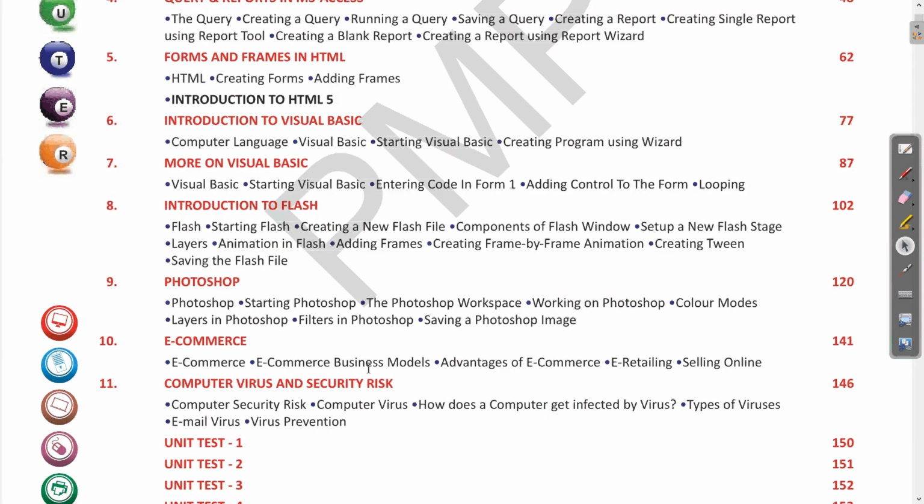Then there will be some introduction about viruses and other risks while using the computer, and also we'll learn about e-commerce, which we see in the form of different online websites like Amazon and Flipkart. So similar things we will study in e-commerce.